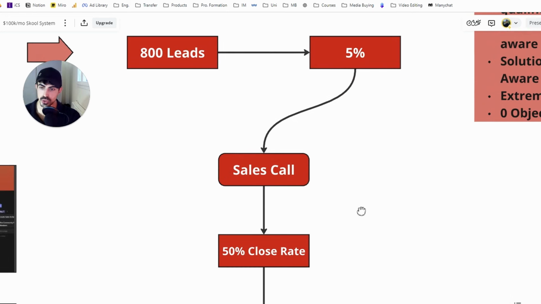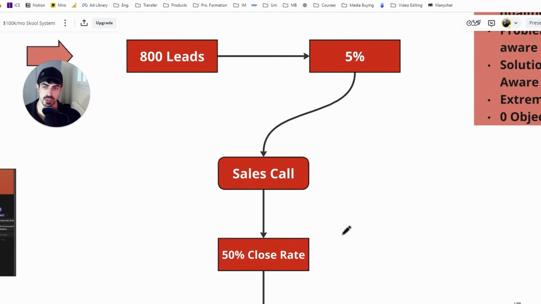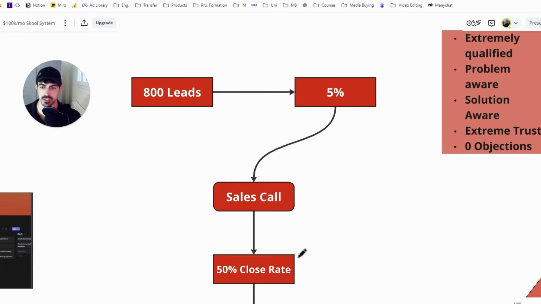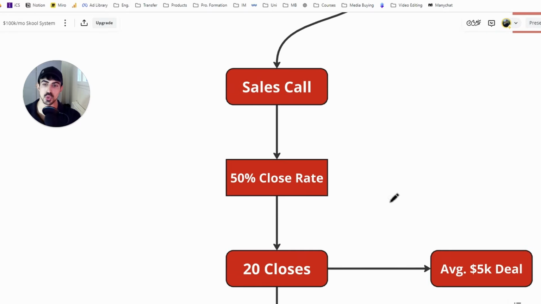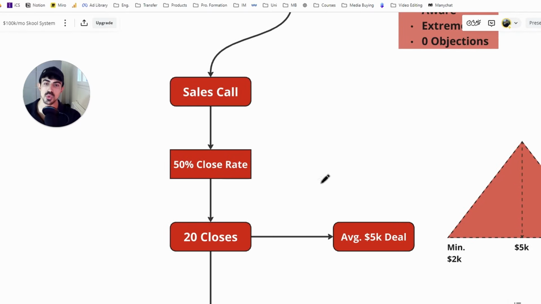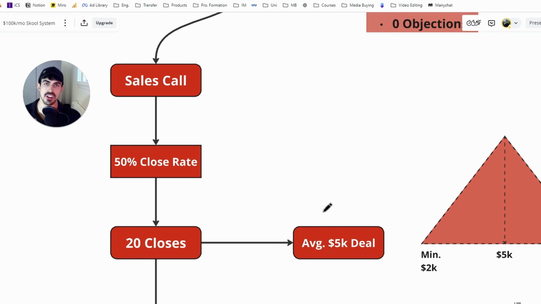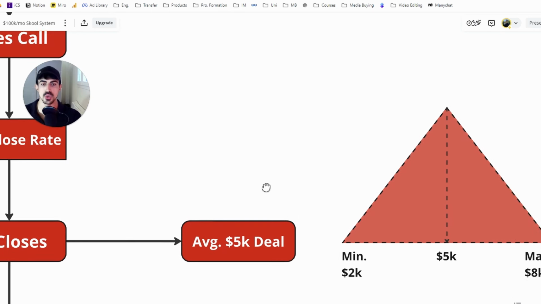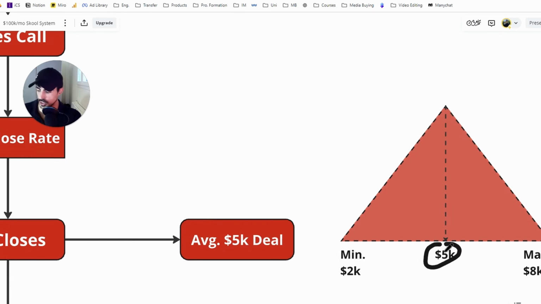And all you have to do is have a 50% close rate, which at this point honestly is extremely easy. Even if you don't know how to sell, having a 50% close rate is extremely easy. And this translates into 20 closes. And you want to have a 5K deal, a 5K package, a 5K solution. If you don't know how, watch one of my videos, which will probably be popping up over the screen right now, where I show you how to generate a $5,000 deal, a $5,000 package service, right?